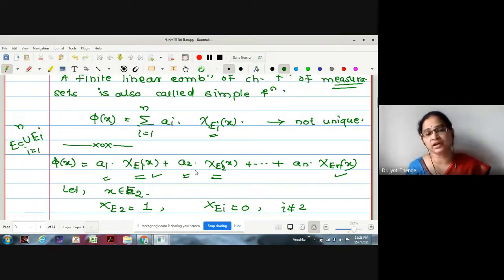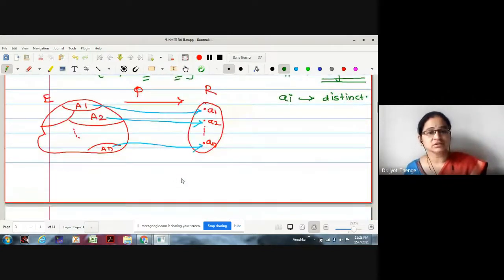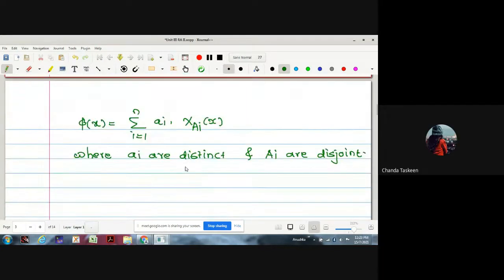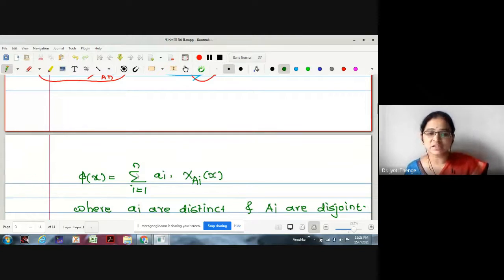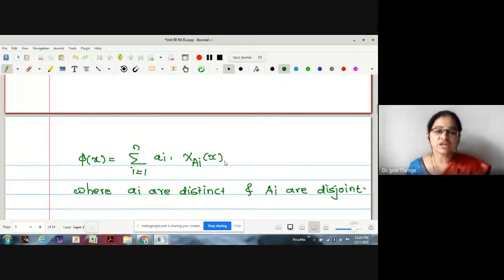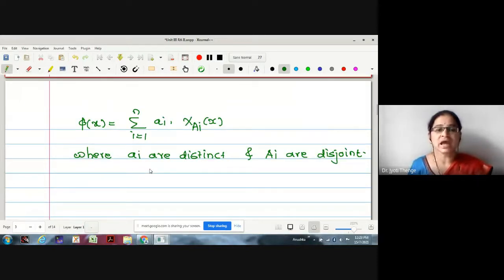E1 and E2 are different sets which are mapped onto the same element. Therefore, whatever presentation we were writing is not a unique presentation. Is everyone getting me? Yes, ma'am. Okay.